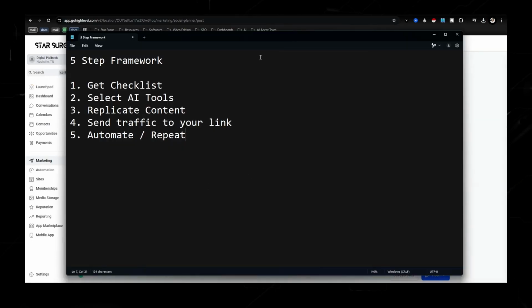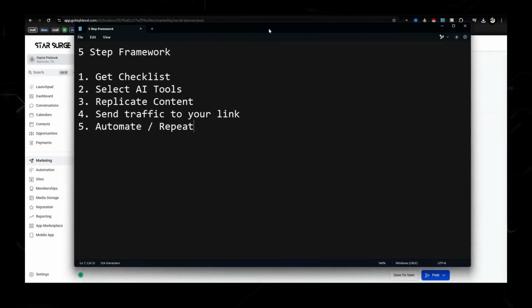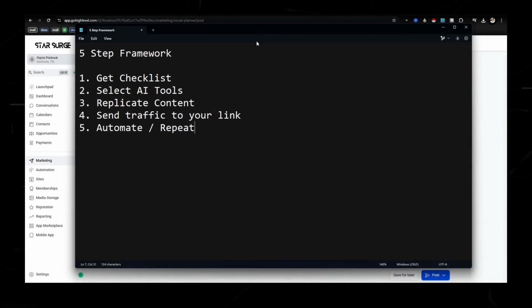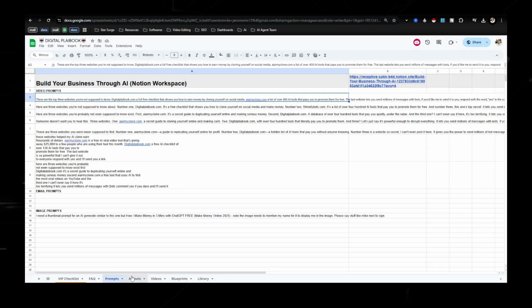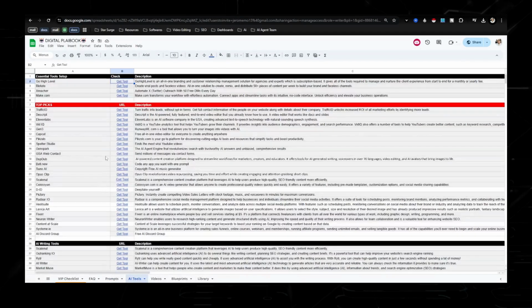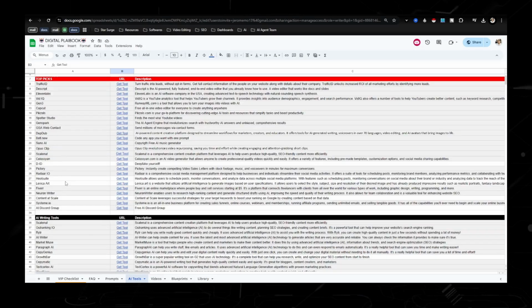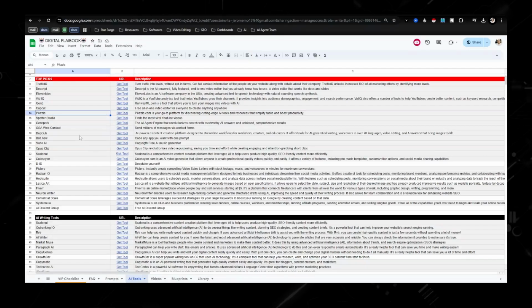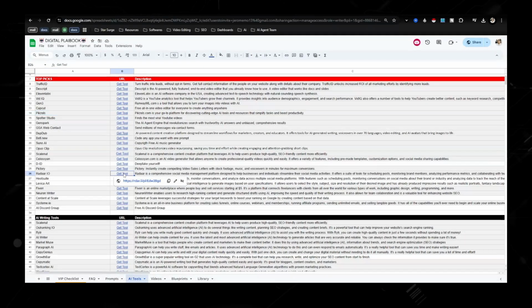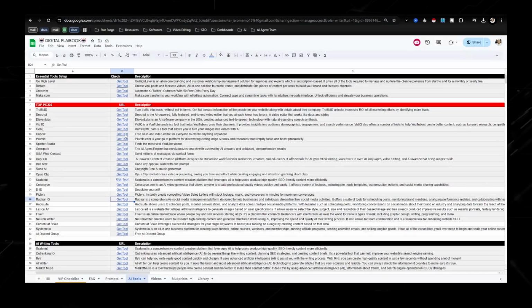Now, in conclusion, let's just go over what I talked about in a 5-step framework. So first thing you want to do is get the checklist, which I went over at the very beginning of this video, and then select one of your AI tools. Now, like I said, there are 130 plus AI tools. I went over how to do Blotato and Go High Level, but there are so many other ones in here, like Pixels, which creates different thumbnails for you, and Radar, which is another scheduling tool. So there's a bunch of different tools you can go through and check out.